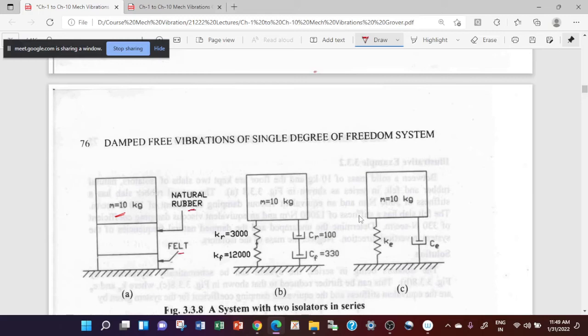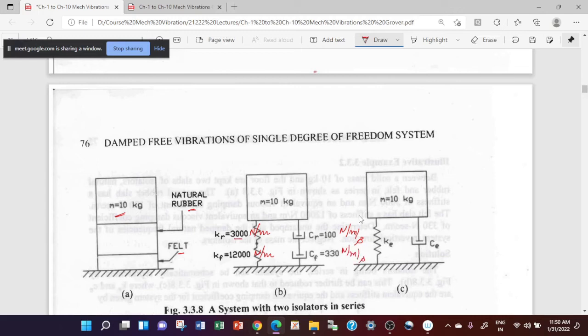These two, rubber and felt, have stiffnesses of 3000 Newton per meter and 12,000 Newton per meter, and they also have damping properties of 100 Newton meter per second and 330 Newton meter per second.